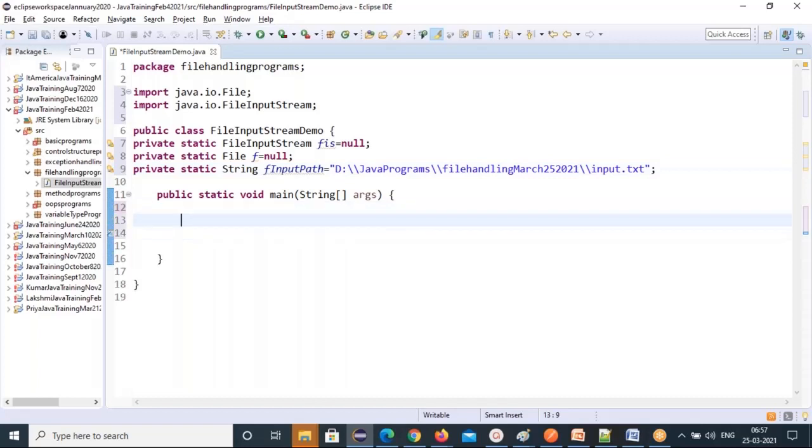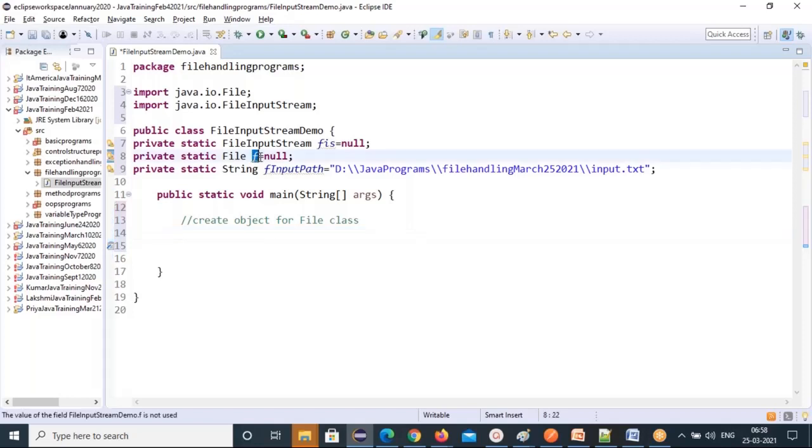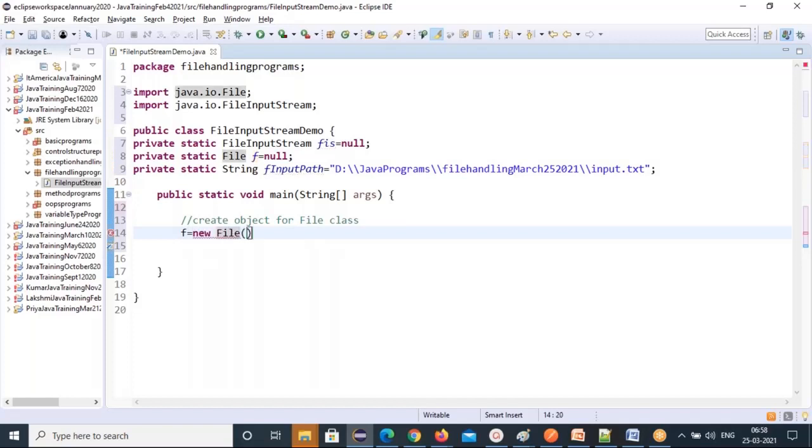So first thing, create an object for the File class. You already declared f as a File. So I will take only this variable, and I'll assign a value to this f. Initially now f value is null, but I will assign a value to that f now. f equal to new File, and give this file path. So just pass the variable. Don't use the entire path. It will become very big. That's why you store it in some variable. That variable you call here.